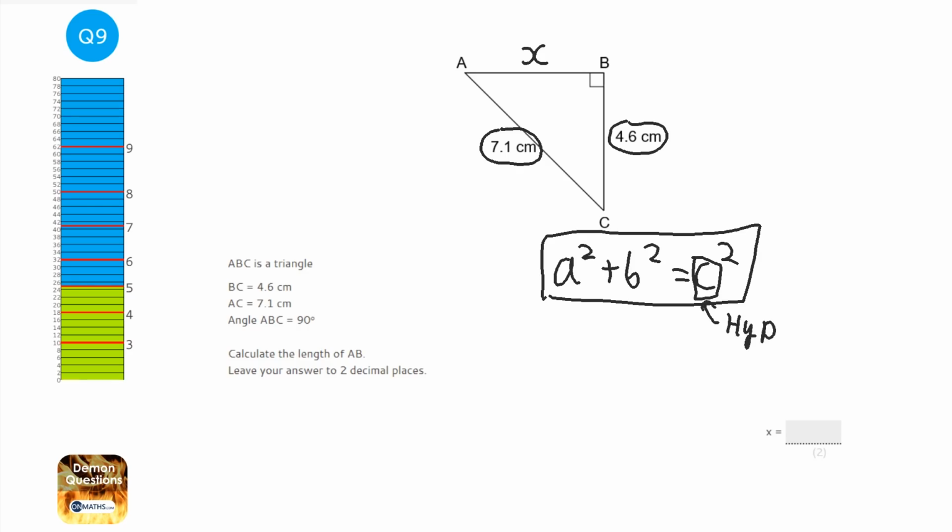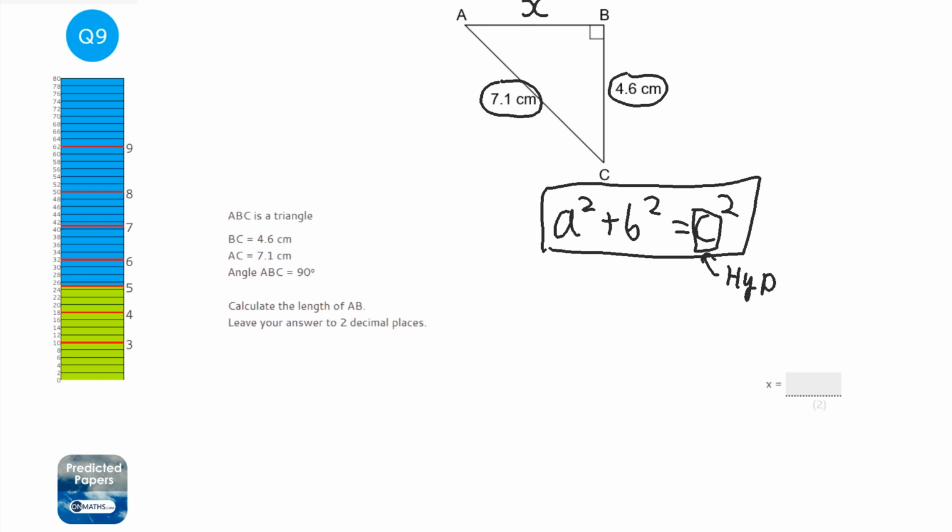Okay, now I'm going to do a method that doesn't involve algebra at all for people who are not very happy with the a squared plus b squared equals c squared method. So my method comes with three steps. Step 1 is just square every number that you have and put the biggest one first.